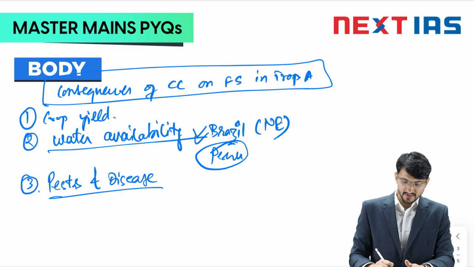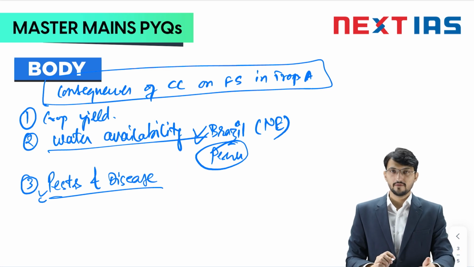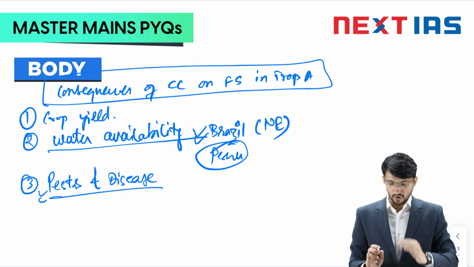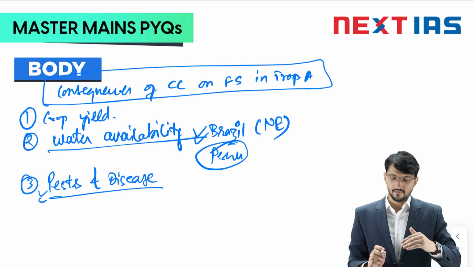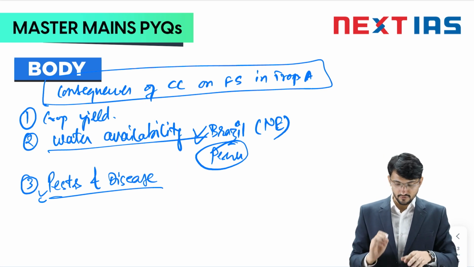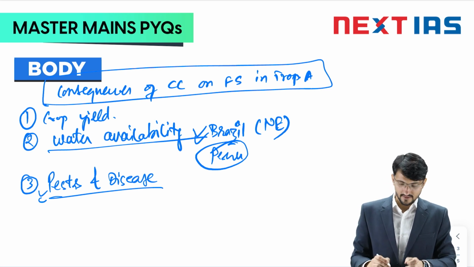So you can always mention that because of climate change, the intensity of pest attacks, the frequency of pest attacks is increasing because of the rising temperature and humid condition. Also, there are new and very dangerous diseases which are coming out and spreading very fast. That you can mention. You can give example of India, the locust attack. You can mention that. Fine.